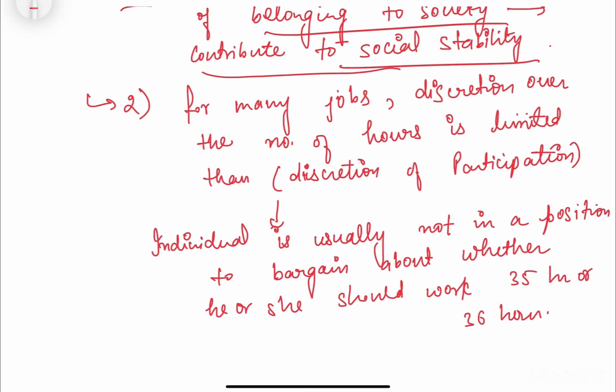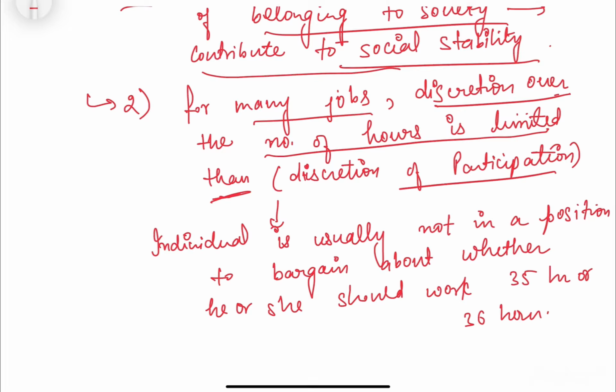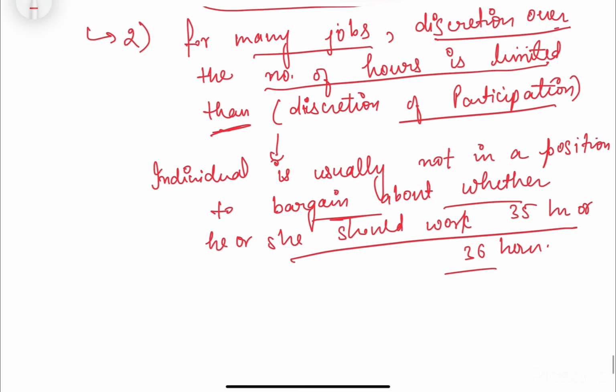The second point is that for many jobs, discretion over the number of hours is more limited than discretion over participation. Basically, if you are unemployed and want to get employed, and you go to any organization to work, you are not in a position to bargain about how many hours you want to work. When you go for interviews, you would see you cannot say that you just want to work 3 or 4 hours a day or this many hours a week.